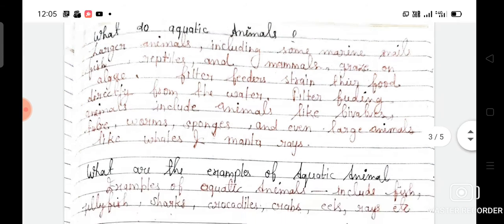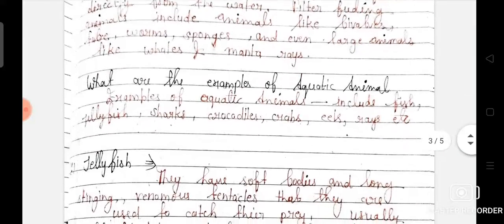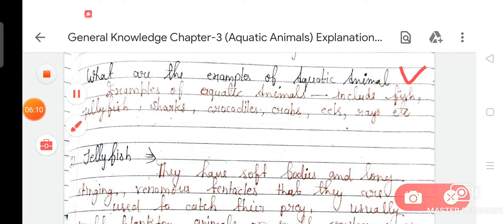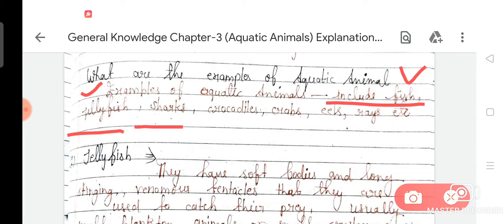Do you know what are the examples of aquatic animals? Examples of aquatic animals include fish, jellyfish, sharks, crocodiles, crabs, eels, rays, etc.